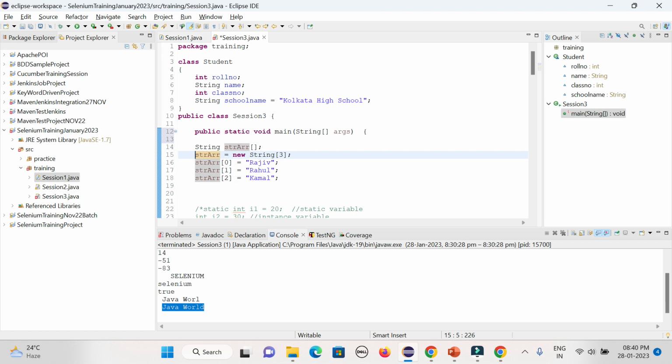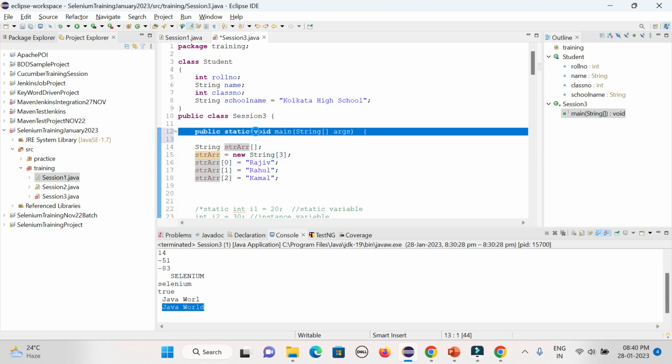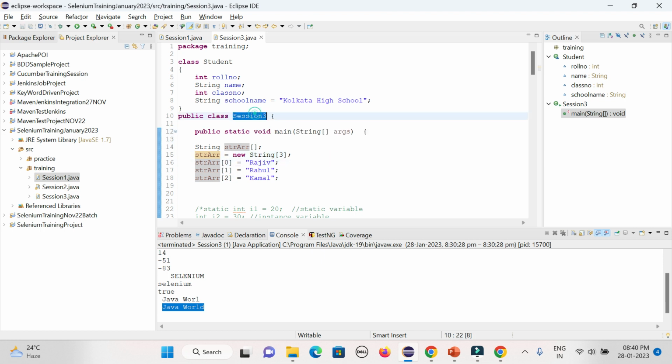Yeah, it's coming now. I removed the main method, and that is the reason it was not understanding, because in the class it cannot understand that.